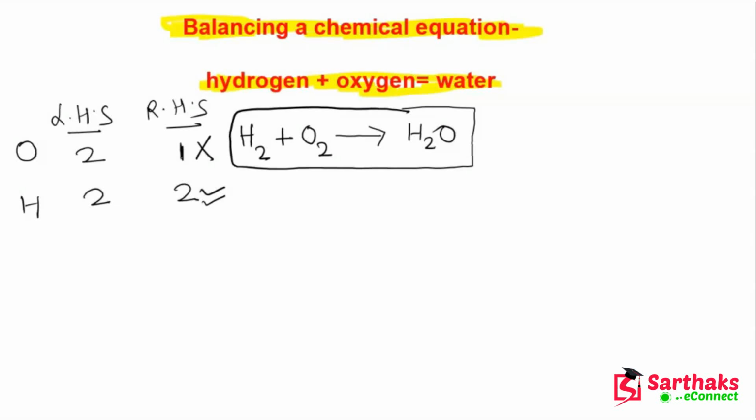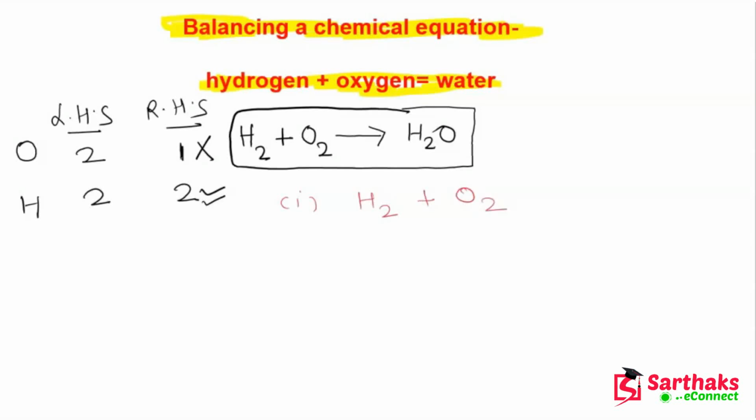So what do I have to do? I have to balance this oxygen. Then only I will be able to balance this equation. Guys, to balance this equation, first of all, let me write this equation here.